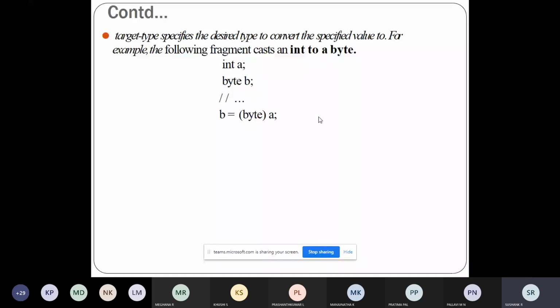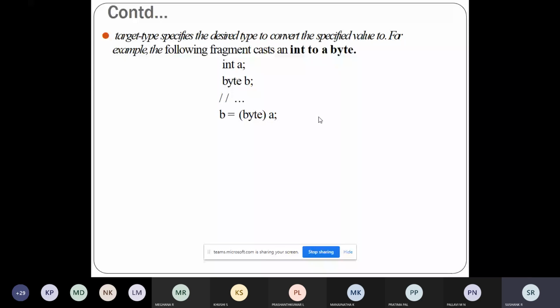For this widening conversion, the numeric data types like integer and floating point types are compatible with each other, but there are no automatic conversions from numeric to character. You cannot convert from number to character or numeric to boolean.